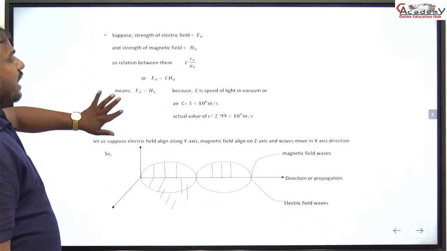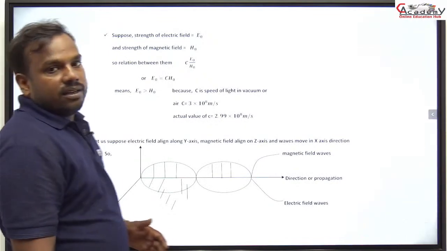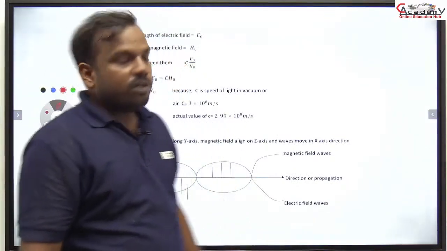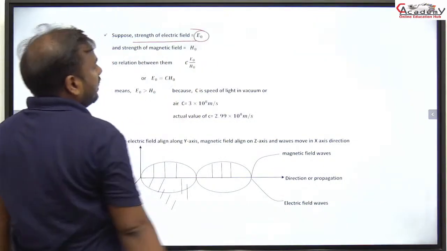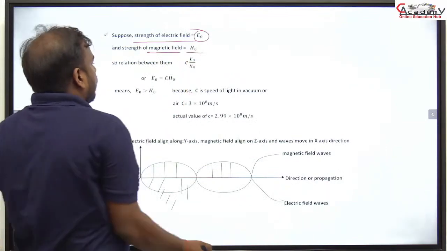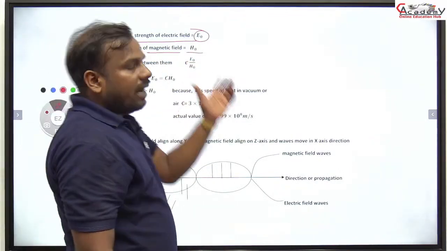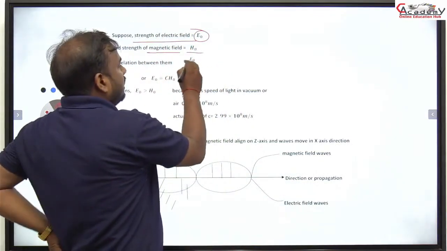That is the mathematical expression. Suppose the strength of electric field is E naught and the magnetic field is H naught. The relation between electric field and magnetic field is directly proportional.